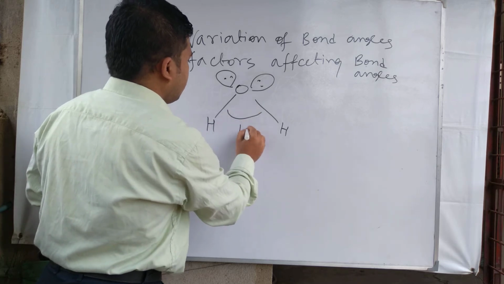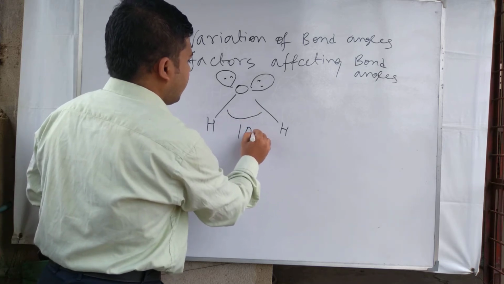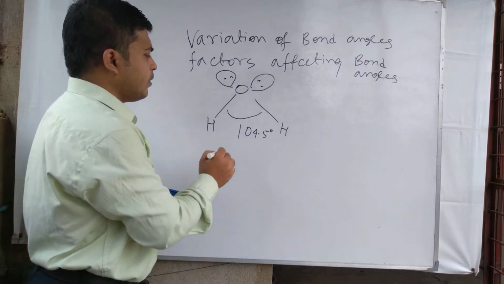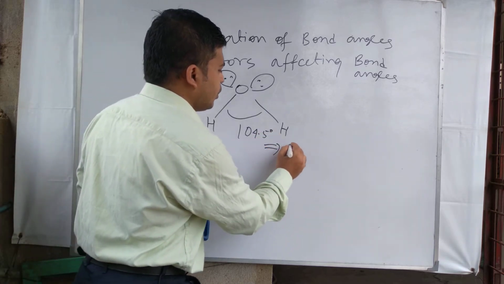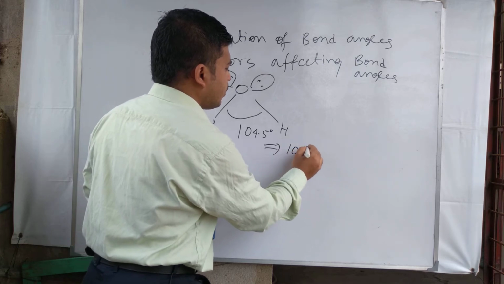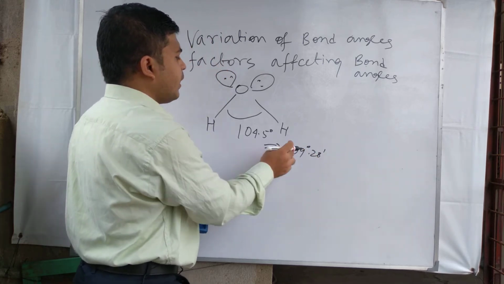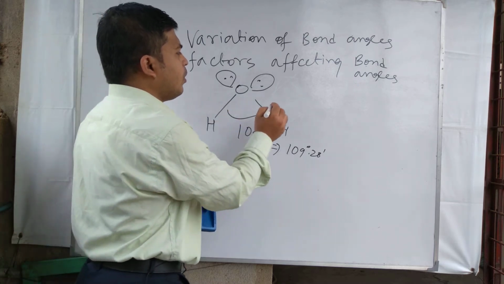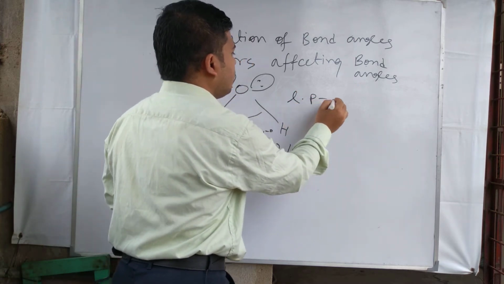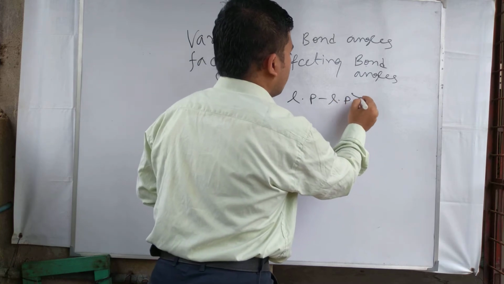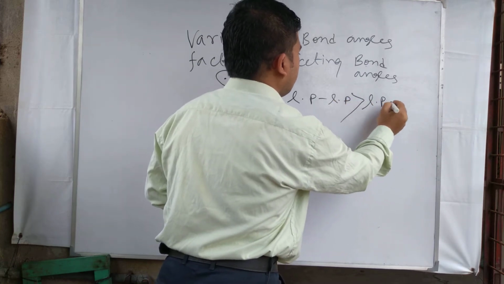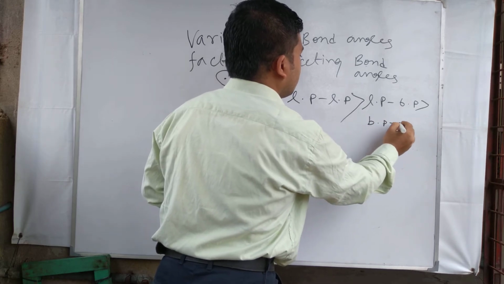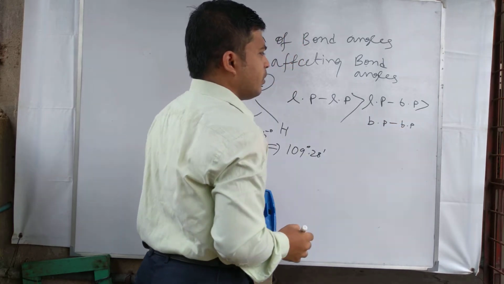Here the bond angle is 104.5 degree. Here the bond angle needs to be 109 degree 28 minute, but it is reduced to 104.5 degree because LP-LP repulsion is greater than LP-BP repulsion, which is greater than BP-BP repulsion.